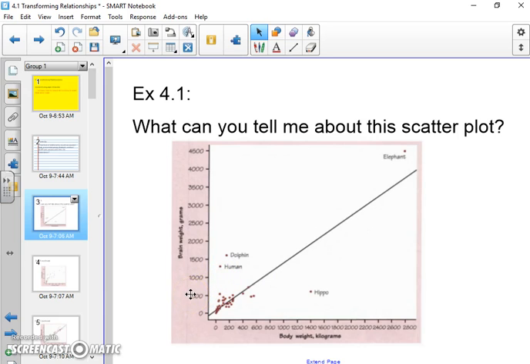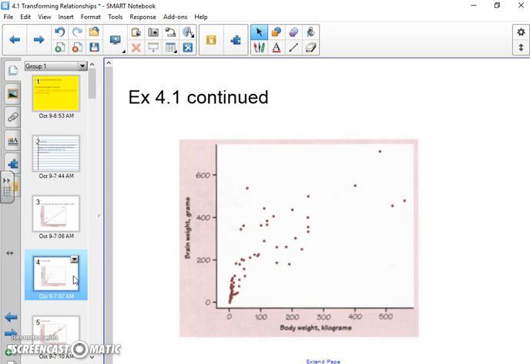And then I asked, is this linear? Most people said no. The information here is kind of curved. You can see a slight curve. And then we have 4 really big outliers. Now, if we take out the hippo and the elephant, my question then became, is this more linear? Or is it linear at all? The answer to that was, well, yeah, maybe a little bit more linear, but I wouldn't say that it was linear. It's super all over the place, and it curves right here.